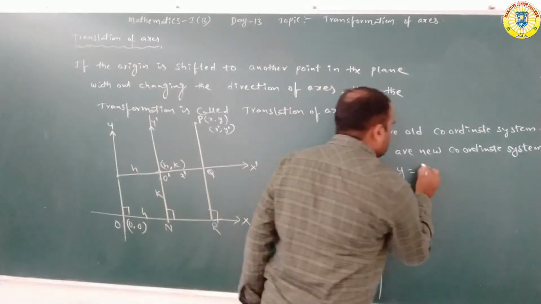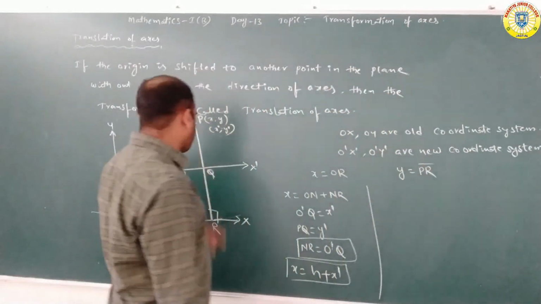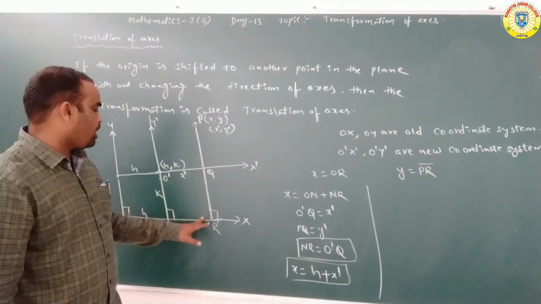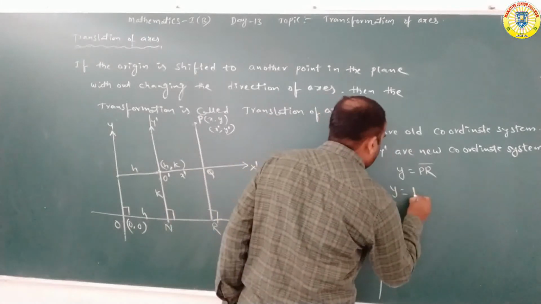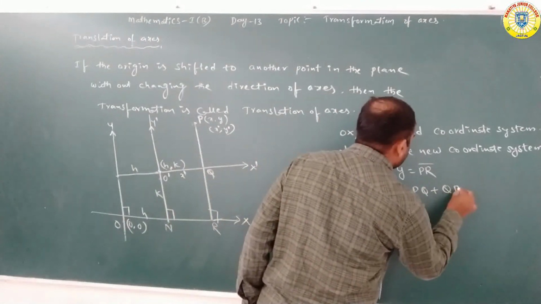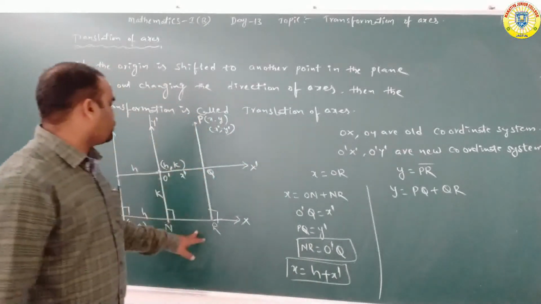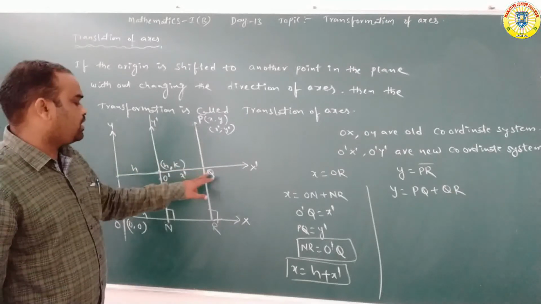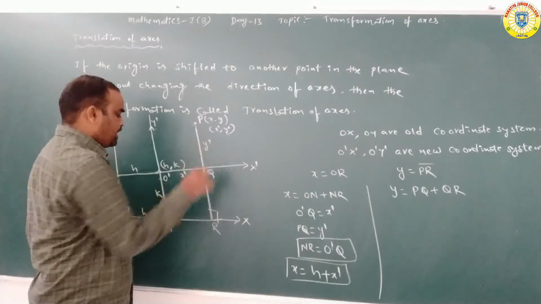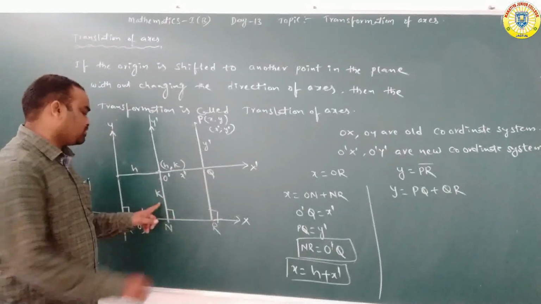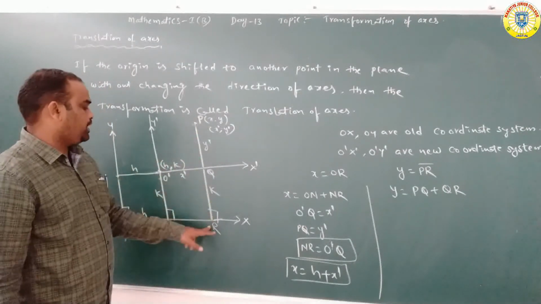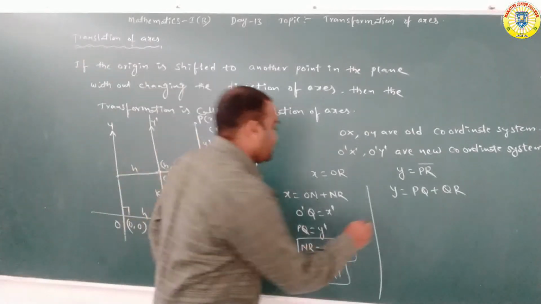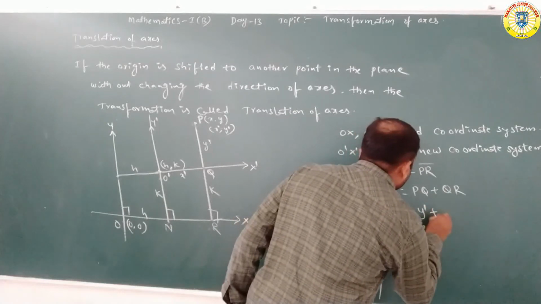And also Y is equal to PR. PR is equal to PQ plus QR. Here PQ is equal to Y dash. QR is nothing but K. So PQ is equal to Y dash, QR is equal to K. Here Y is equal to Y dash plus K.